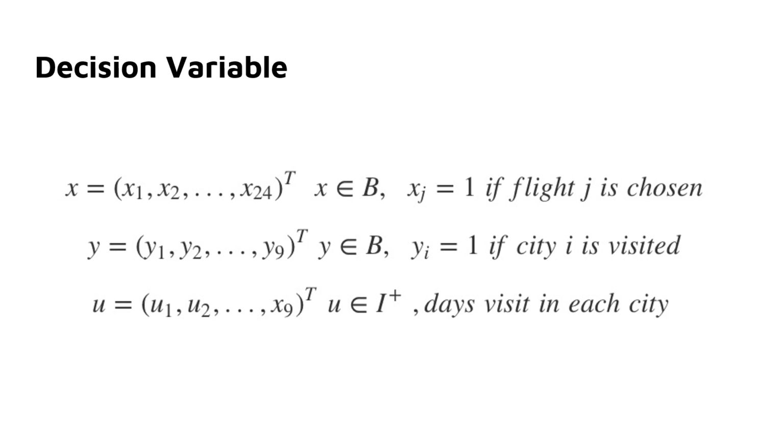For this problem, we determined 3 kinds of variables. X contains 24 binary variables that represent flights. Y contains 9 binary variables that represent the city. U contains 9 non-negative integer variables that represent the number of days the city J is visited.